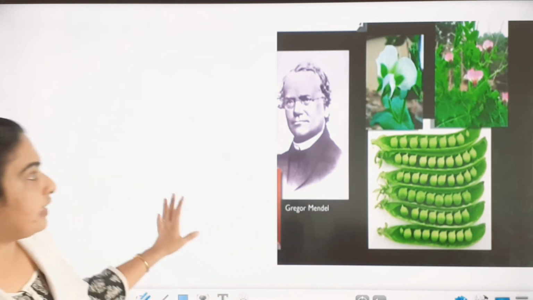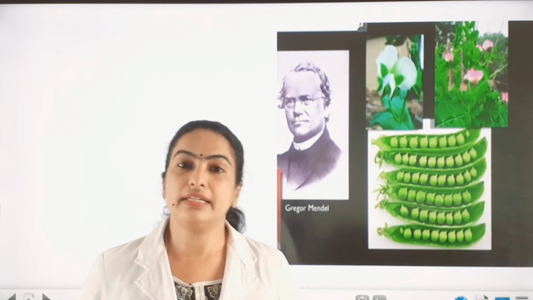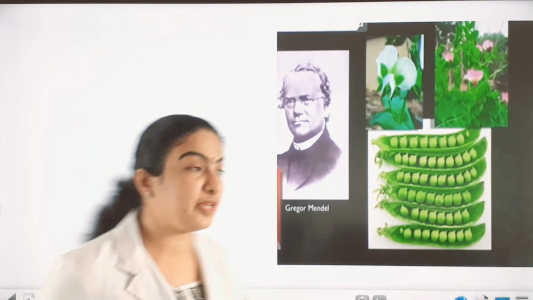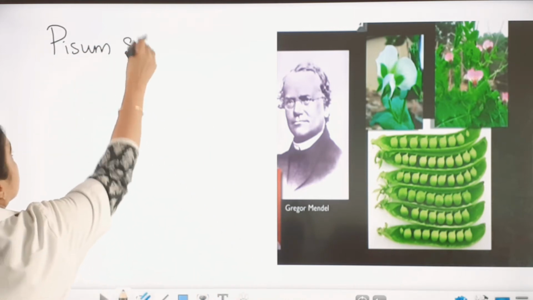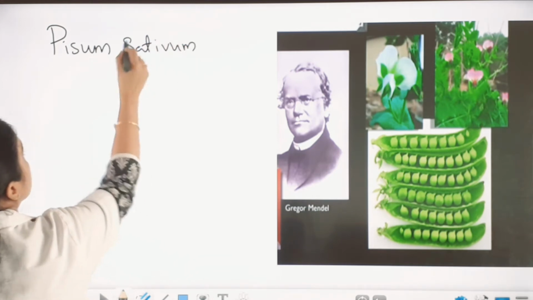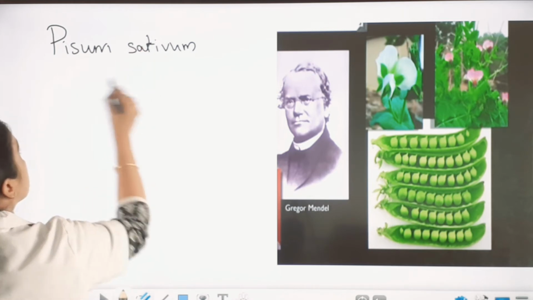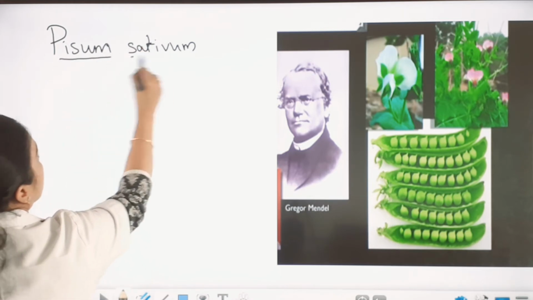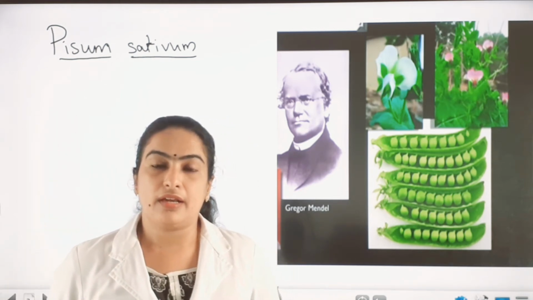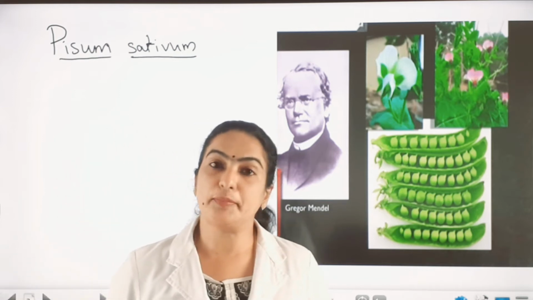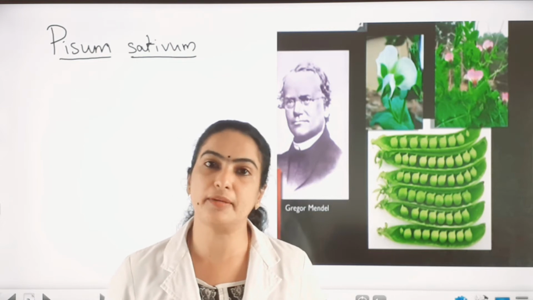Gregor Johann Mendel was actually a priest in a church, and he conducted an experiment on pea plant or Pisum sativum. Hybridization means the crossing between two genetically dissimilar plants.